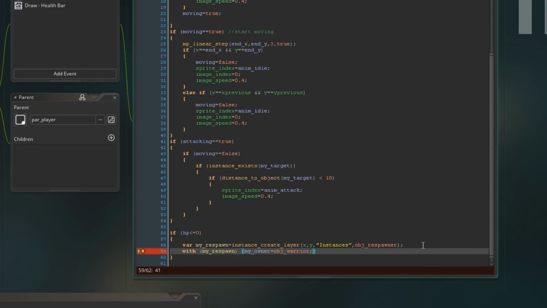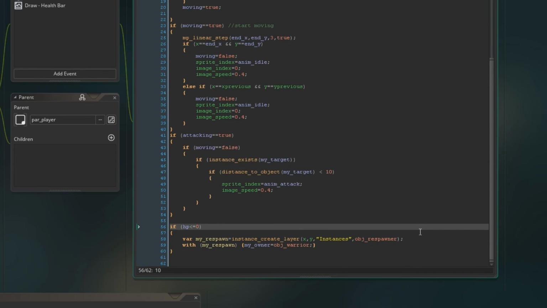Now this will change in the future. What I'm going to do is come up with a piece of code that links the object spawner to the actual object that died. This is just purely a test to make sure it works, but next episode we'll flesh this out so that it will work no matter what character you are. And then we're going to say instance destroy, because that will destroy the player at this point.